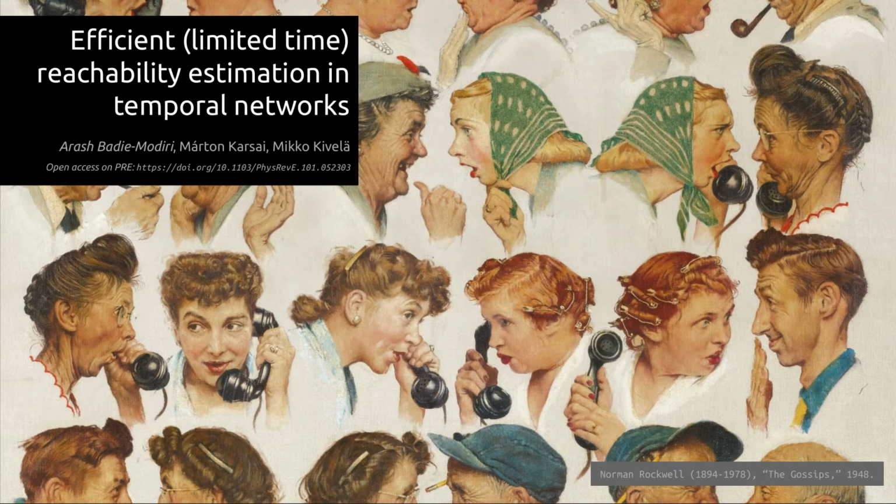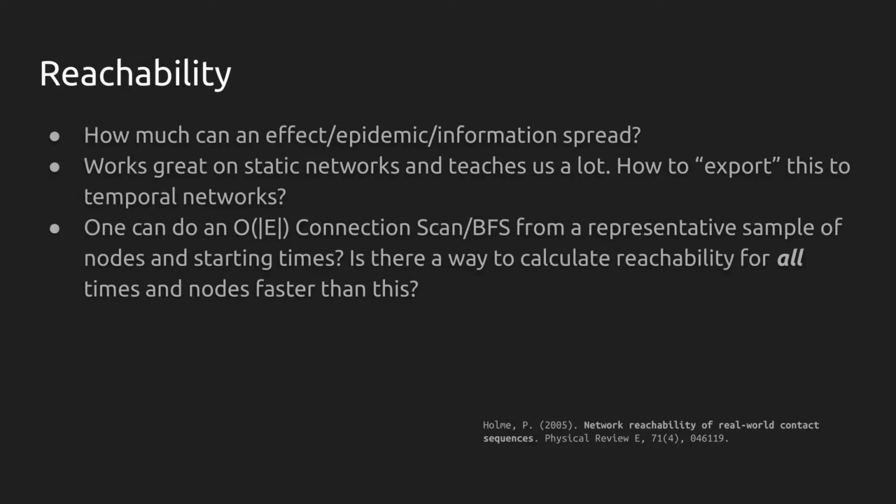I'm a PhD candidate at Aalto University, and today I'll be talking about reachability. More specifically, I'll be talking about reachability in the context of timestamp data, such as temporal networks. So the problem of reachability is basically starting from a node A, is it possible to reach a node B if you are only allowed to move through the links of the network?